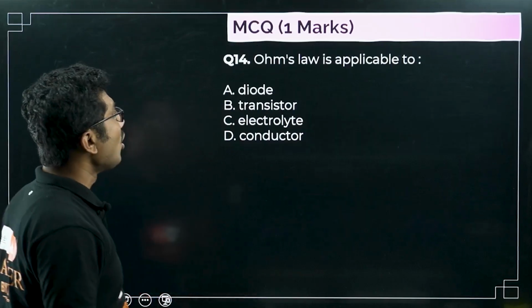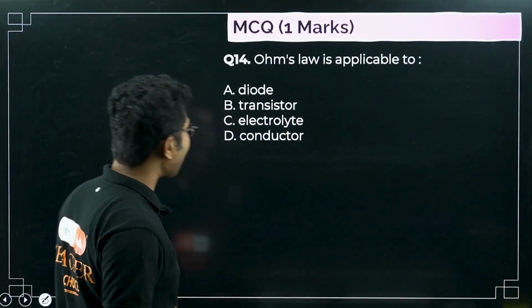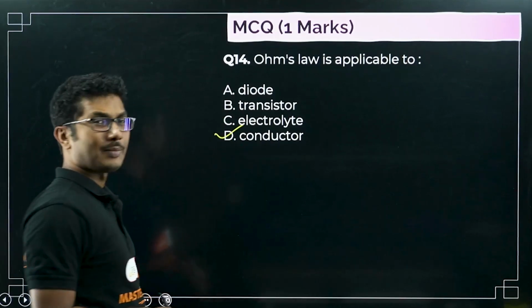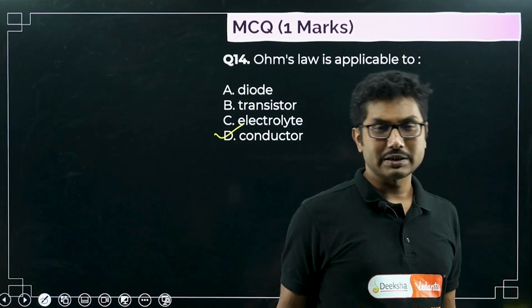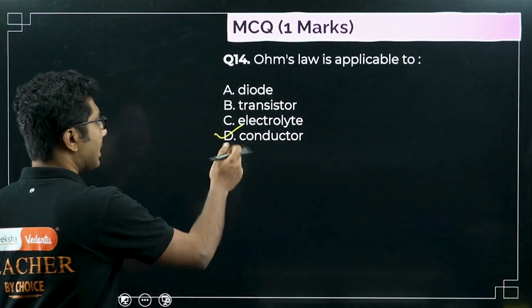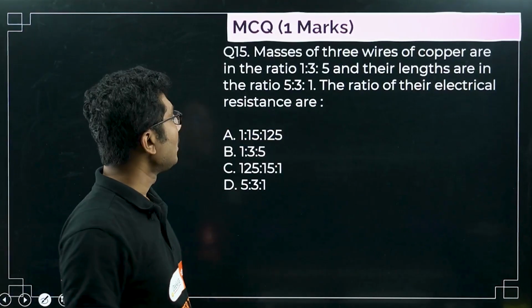Next question is, Ohm's law is applicable to diode, transistor, electrolyte, conductor. Obviously it is not applicable to diode, transistor or electrolyte. They are not ohmic conductors. It is applicable to only conductor. Conductors are ohmic conductors, normal conductor, metallic conductor.